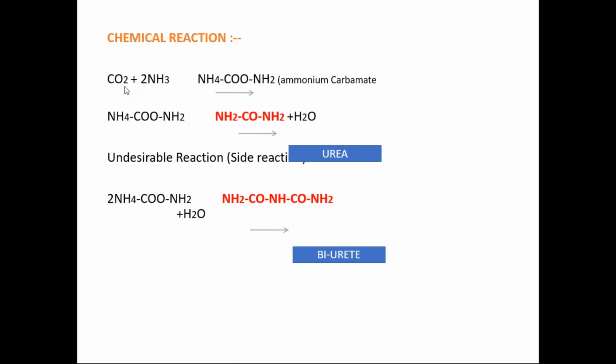In the first step, the CO2 is reacted with NH3 and it produces NH4CONH2, that is ammonium carbamate. In the second step, this ammonium carbamate, NH4CONH2, is split into NH2CONH2, that is nothing but urea. So in the second step, urea is produced and the byproduct is water, right?